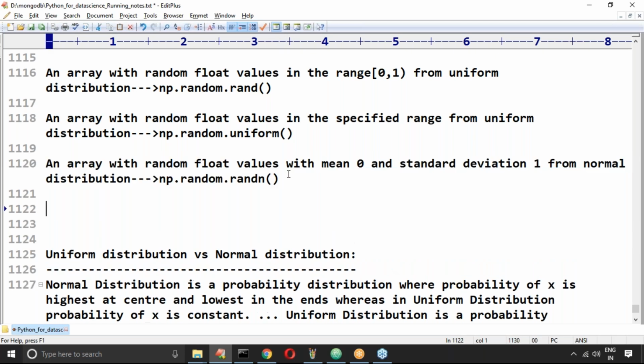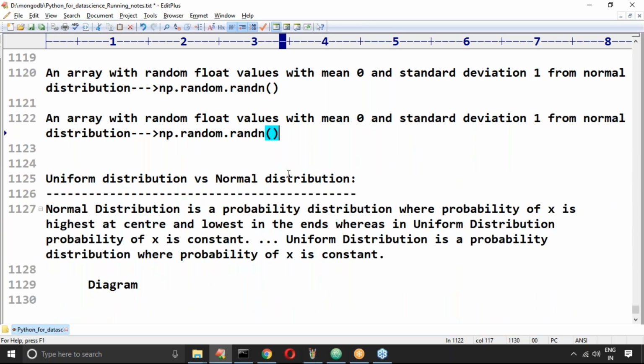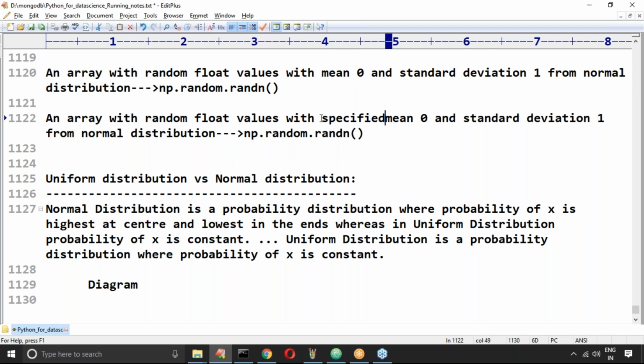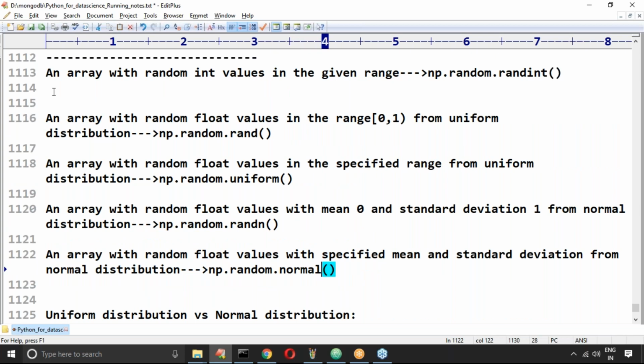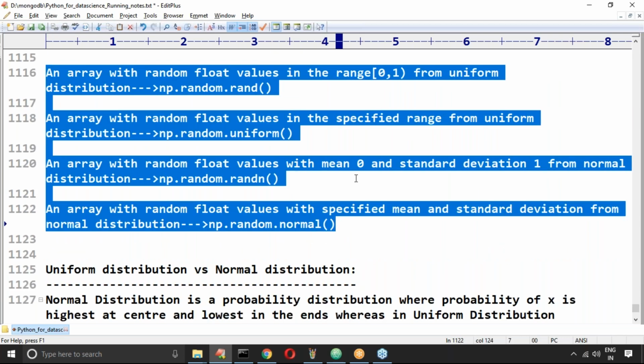Now the next one: an array with random float values with a specified mean and standard deviation, from normal distribution. Then you require to go for normal. You people should be aware. These are four; I hope I am not required to explain them in detail. It is clear for you people, right?